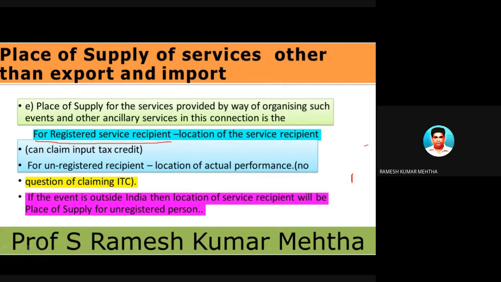In this case, the place of supply is differentiated based upon the services being provided to a registered person and to an unregistered person. In case of services provided to a registered person, it is the location of the service recipient. And in case it is unregistered, as I already told, it is the location where the actual performance is taking place. Already we have done a problem example on this.